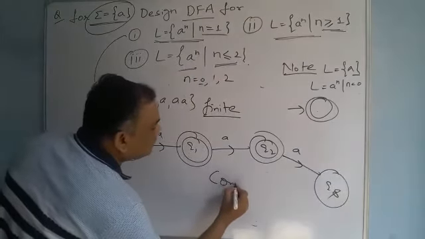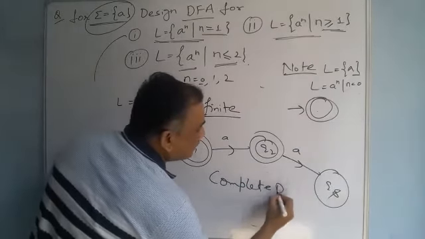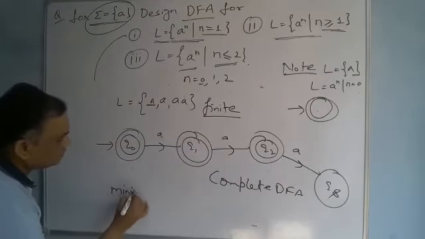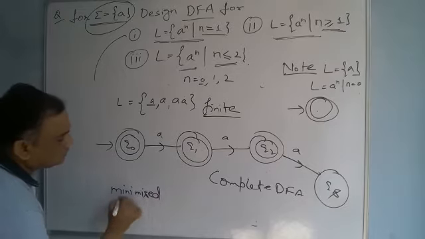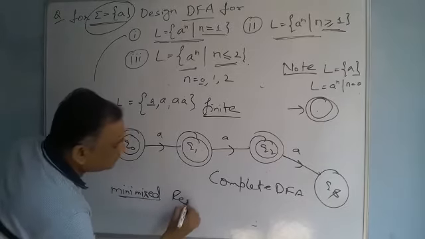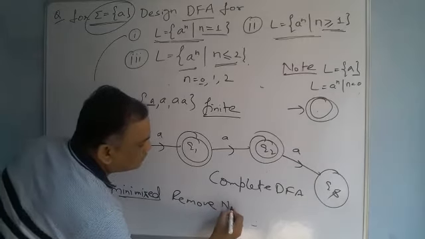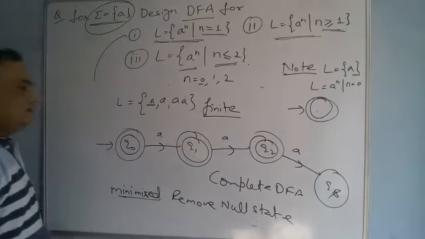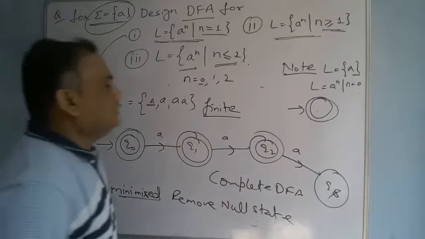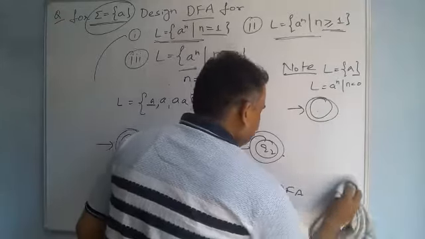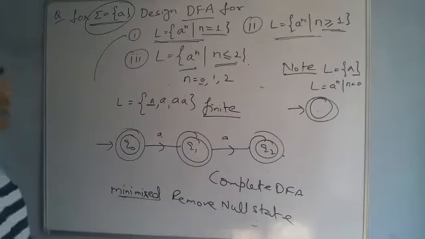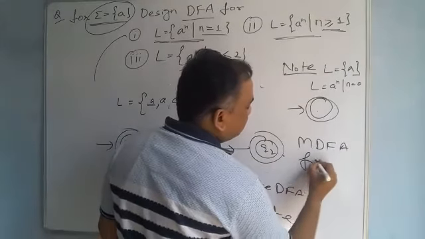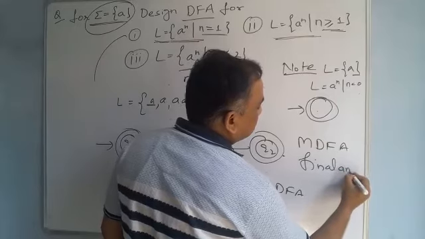This is called a complete DFA. After that, minimize it, then remove the null state. So we find that our final solution is the minimized DFA. That is our final answer.